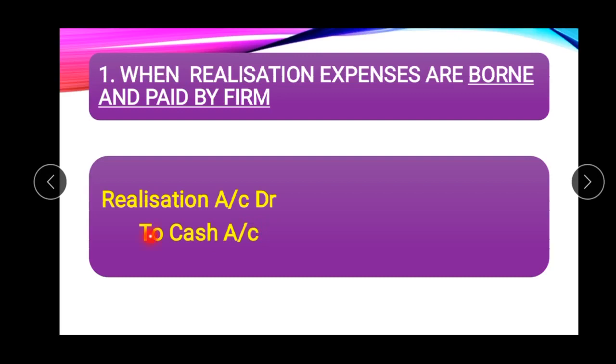That is why the cash account is credited, and all the expenses or losses should be debited to the realization account. So this is the first case, when realization expenses are borne and paid by the firm. When the firm makes any payment, to bank or to cash account should be written.